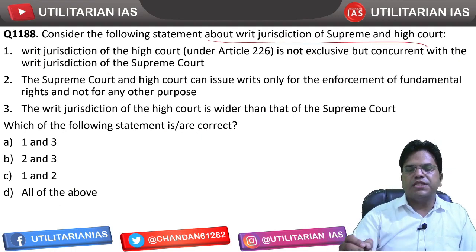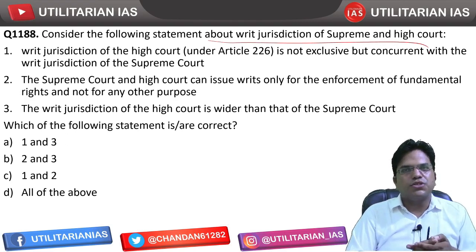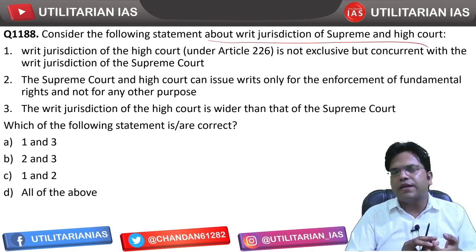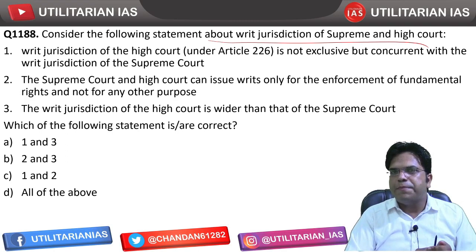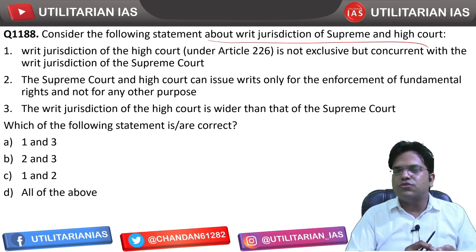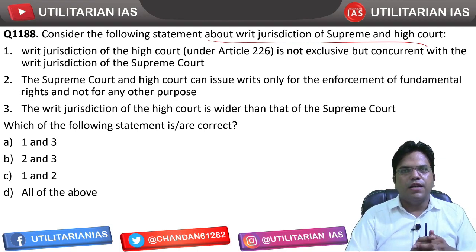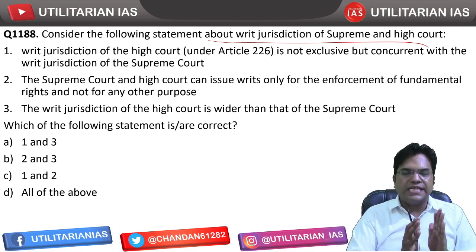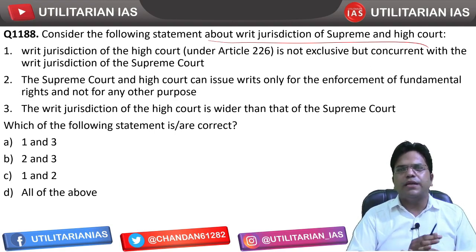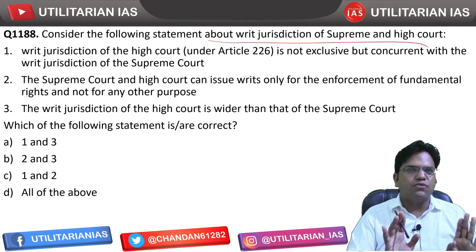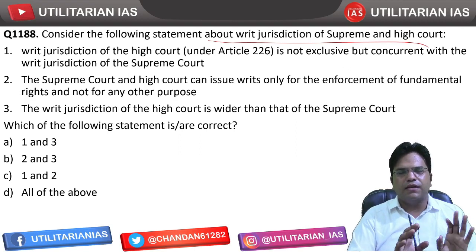Consider the following statements about the writ jurisdiction of the Supreme Court and High Court. Writ jurisdiction of the Supreme Court is Article 32, and writ jurisdiction of the High Court is Article 226. These are some important articles. Out of the 365 plus articles in your Constitution, there are around 50 to 70 articles that every Indian polity student must remember. So which articles should you remember? In the chapter-wise Indian polity classes we have taken, at the end of each chapter we dedicated a slide to the articles you must necessarily remember. If you can remember around 100 articles, that is more than enough. That puts you in the intelligentsia category, but around 50 to 70 plus articles is going to be somewhere safer.